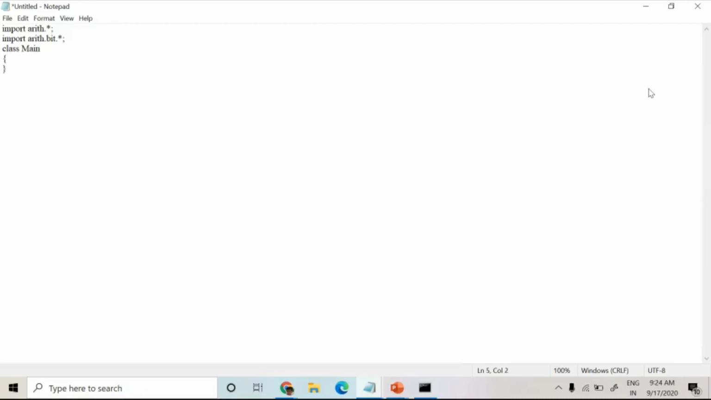Ma'am, instead of keeping dot star, we can directly keep dot and then the class name, no, ma'am? Yeah. Dot star means it will import all the class files of the package. If I mention a particular class file name, I am importing only that particular class. But here in both packages, I have only one class, so directly we can mention the class file name. Maybe no need to mention dot star. Understood? Okay, ma'am. Yes, ma'am.